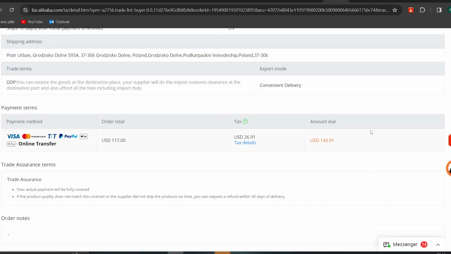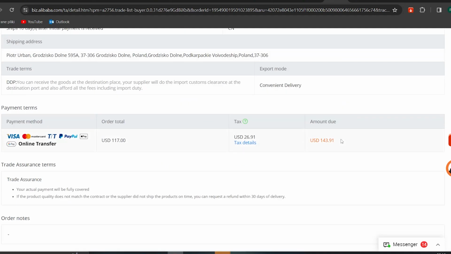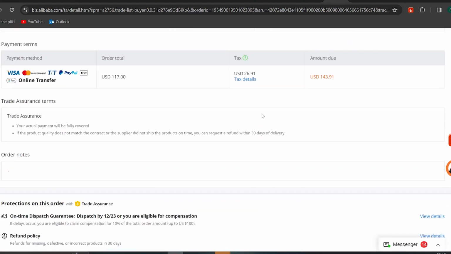So I'm still waiting for the second sample from the second manufacturer, and it still didn't arrive, which is annoying. I expected this to arrive sooner, but it's still not here. If this won't arrive, then I will issue a request for a refund, as I paid over $140 for this sample, which is a lot of money for me, so I cannot just throw money away like that. But maybe this will arrive, hopefully tomorrow, I will see.